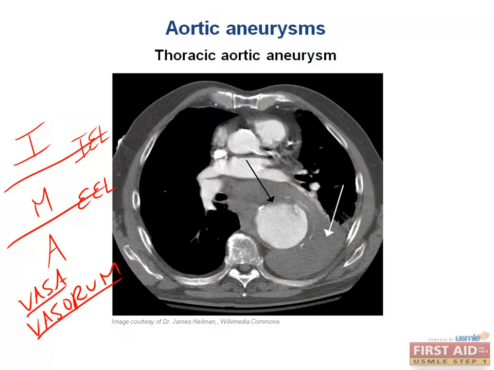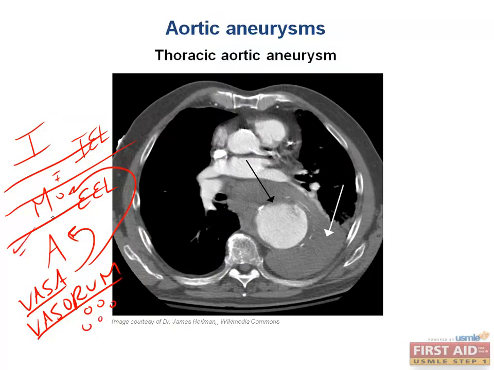The vasa vasorum is responsible for supplying the adventitial tissue with blood and nutrients and the outer layer of the tunica media. So we'll divide that here. This is the inner layer, this is the outer layer. Remember, we said that hypertension causes endothelial cell damage and subsequent reactive collagen deposition and vascular smooth muscle cell proliferation. So that's exactly what's going to go on in these little vessels of the vasa vasorum that sit here